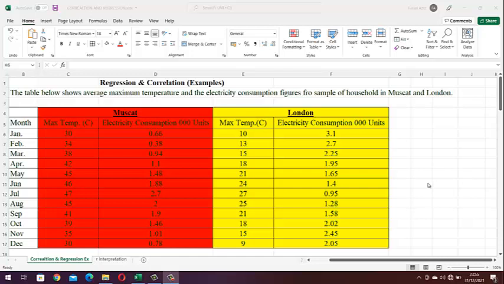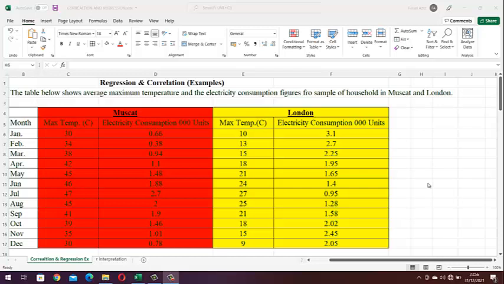In London, it is reverse. When it is cold there, people use electric heaters and other electric appliances, which leads to consuming more electricity. But during summertime, the consumption of electricity decreases because temperature becomes normal. While in Muscat, in summertime, the electricity consumption is at its peak, while during the winter time it comes down gradually because people are not using air conditioners.